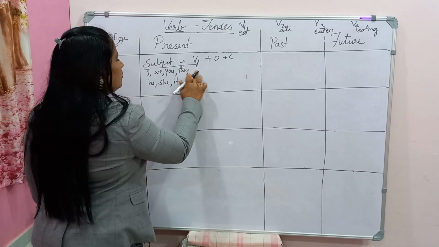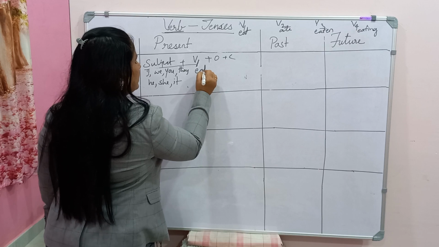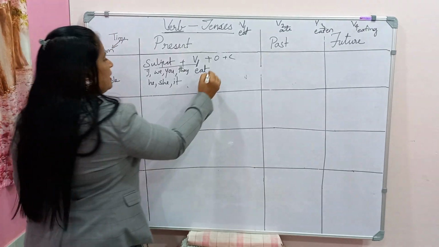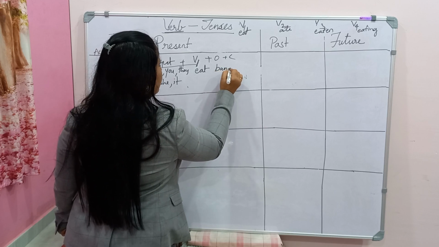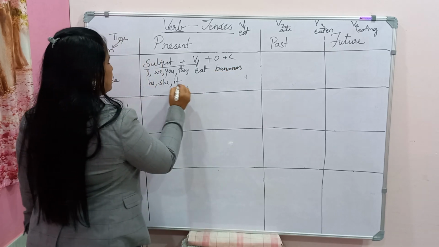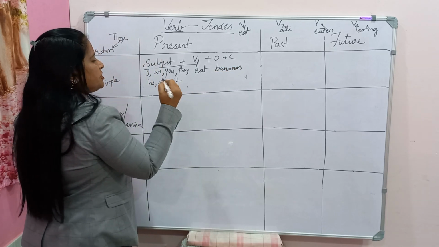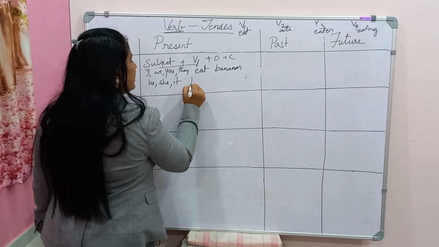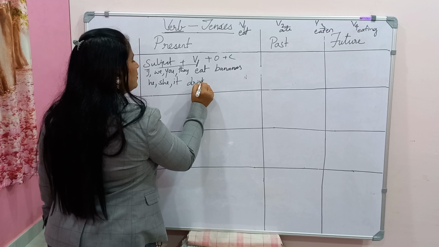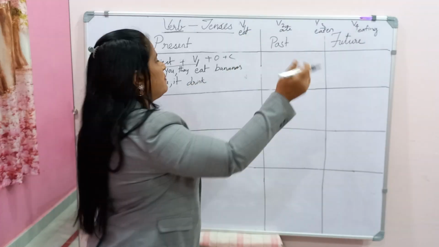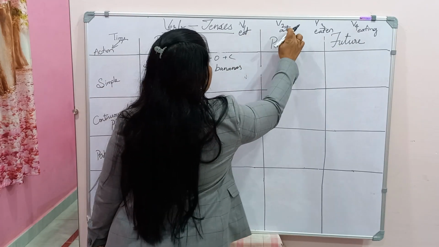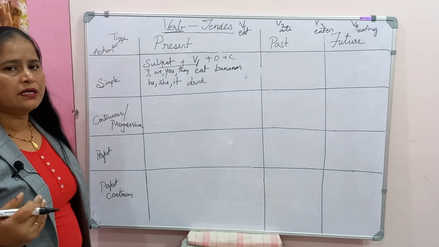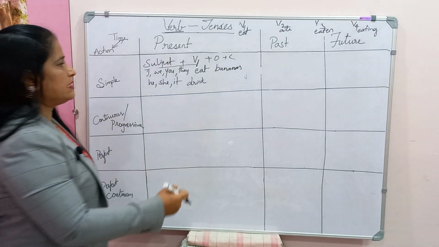They eat. Let's take they eat bananas. If it is he or she or it, instead of eat, let's take drink, because drink has 3 forms, that's why I have taken drink. Drink, drank, drunk and drinking.